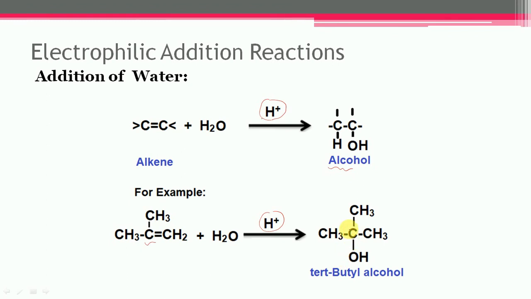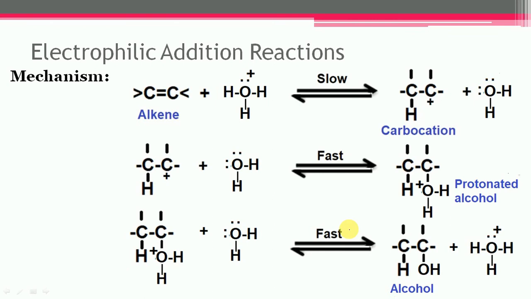Let us see the mechanism of addition of water. This reaction also takes place via electrophilic addition reaction, and the mechanism is similar to addition of protic acid. So it comprises 3 steps.